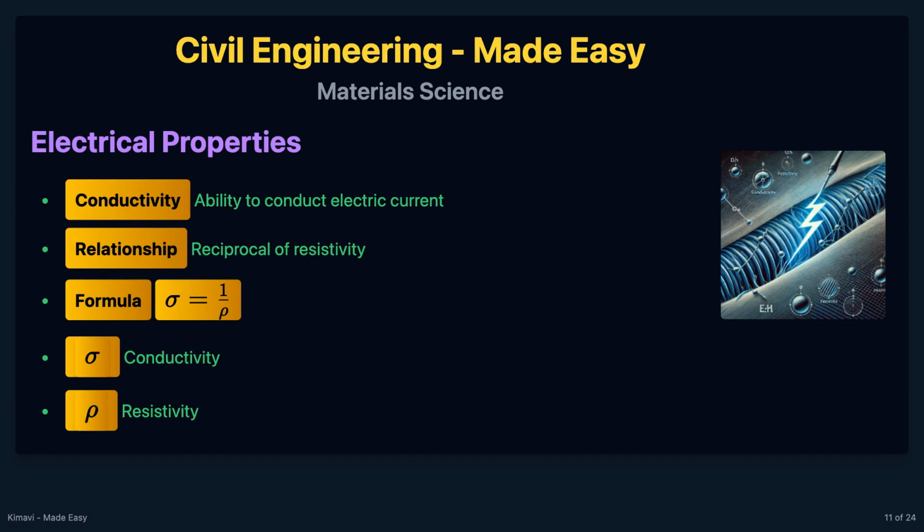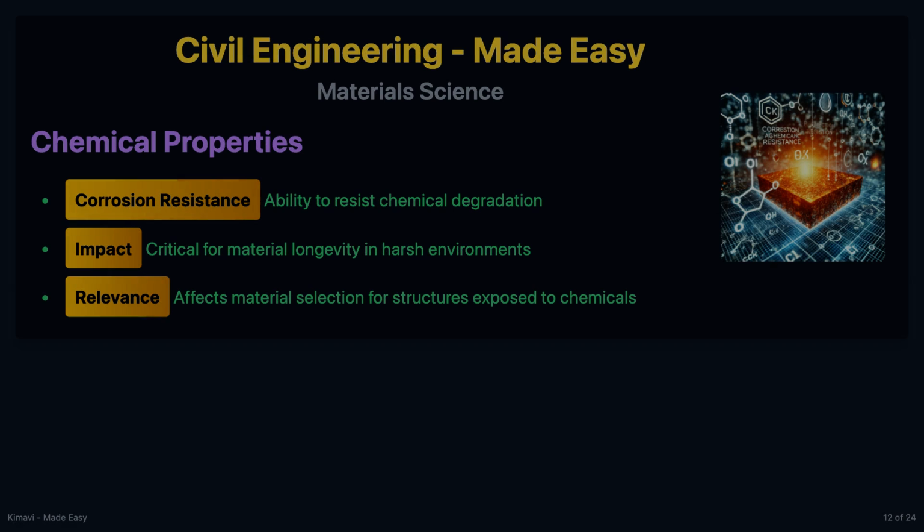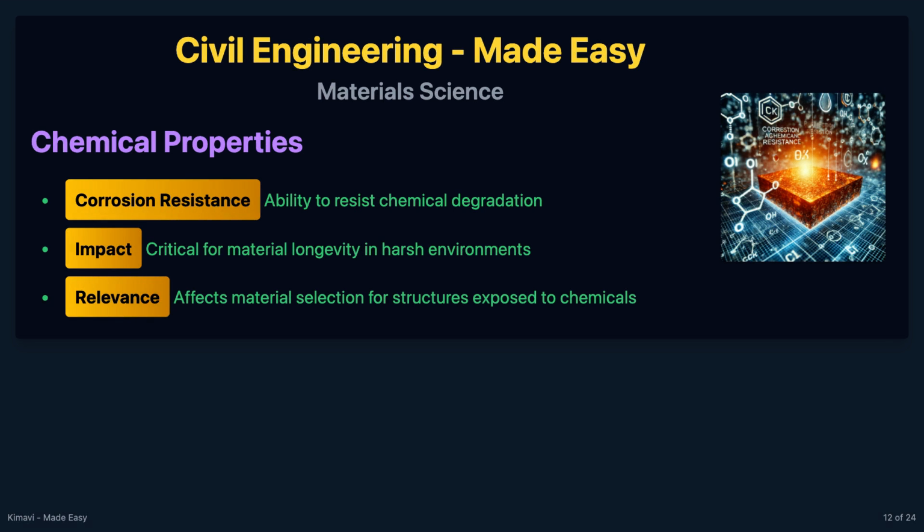Electrical properties include conductivity, which is the ability of a material to conduct electric current. Conductivity is the reciprocal of resistivity, given by the formula sigma equals 1 divided by rho, where sigma is the electrical conductivity. Chemical properties include corrosion resistance, which is the ability of a material to withstand degradation due to chemical reactions with its environment.